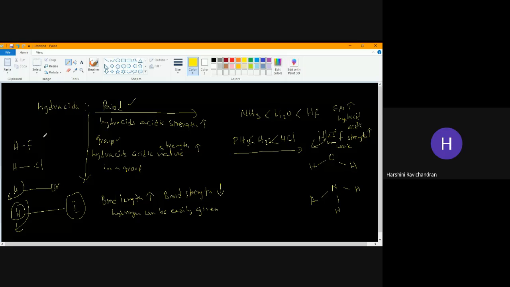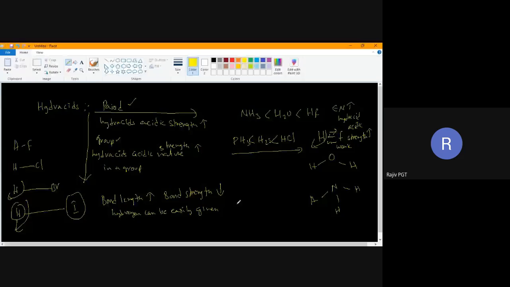When you talk about oxides, in a period acidic strength increases, and in a group acidic strength decreases. But in hydracids, in both period and group, acidic strength will increase. Clear? Yes, sir.